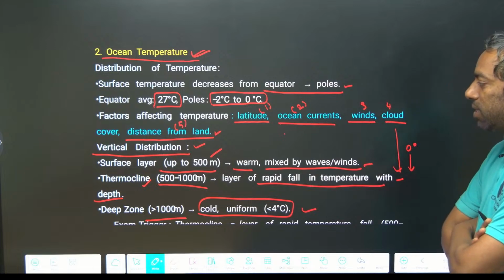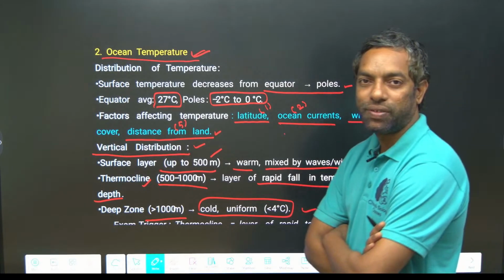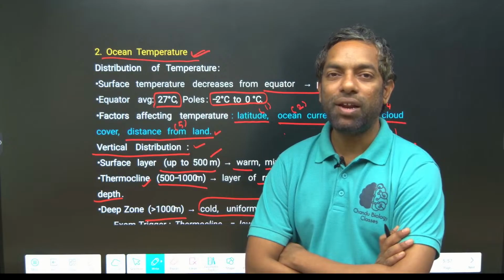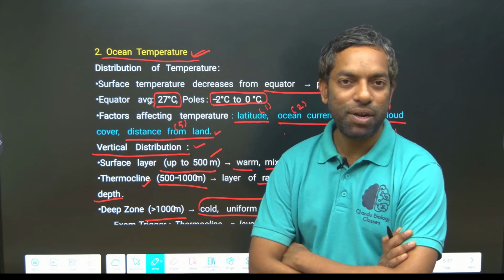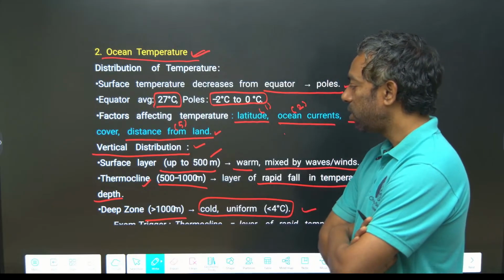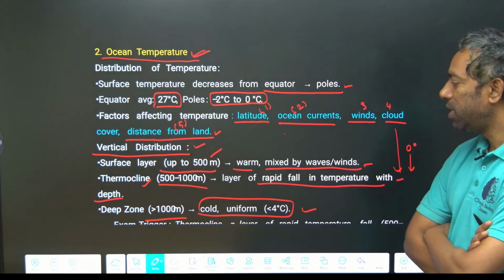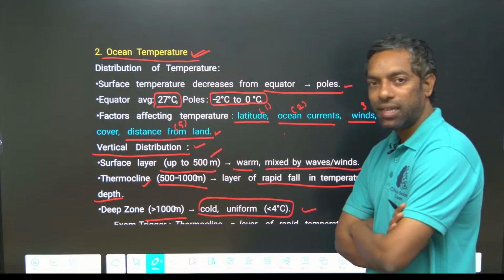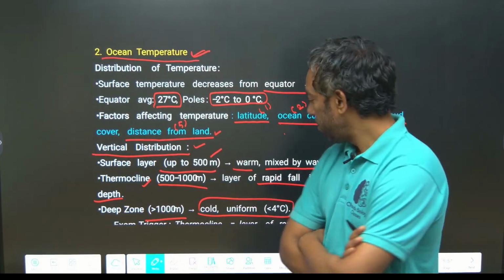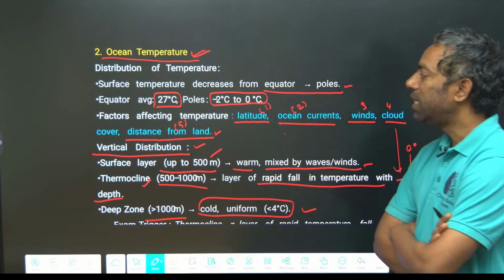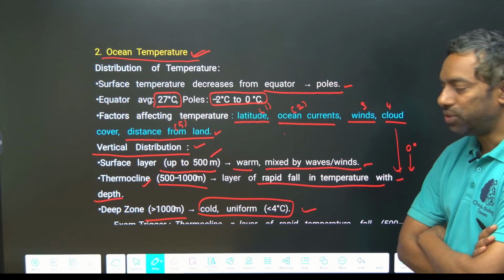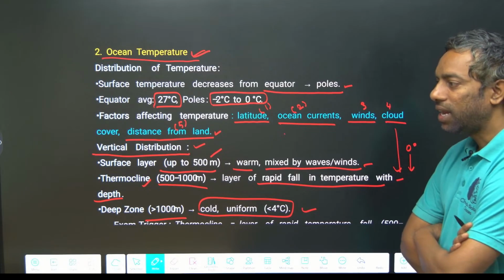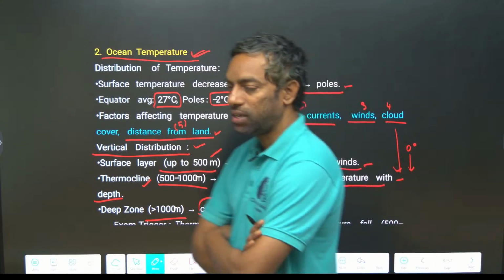The thermocline, 500 to 1000 meters, is where temperature decreases with depth. The deep zone, more than 1000 meters, is cold and uniform, less than 4 degrees centigrade. They can ask you about the ocean temperature zones.